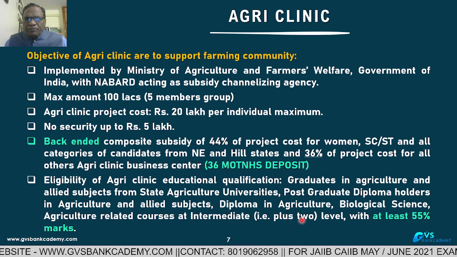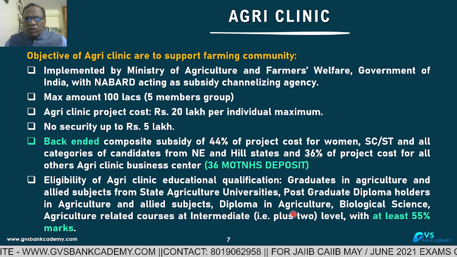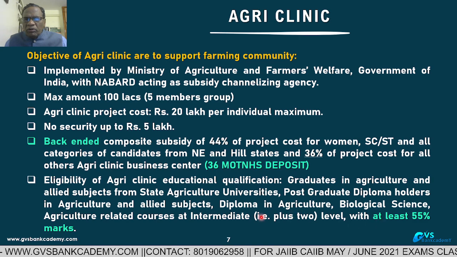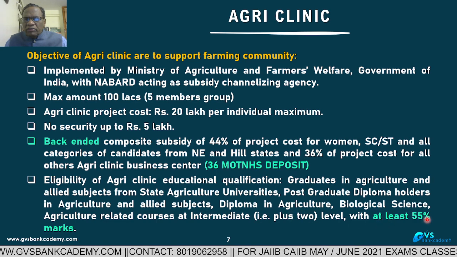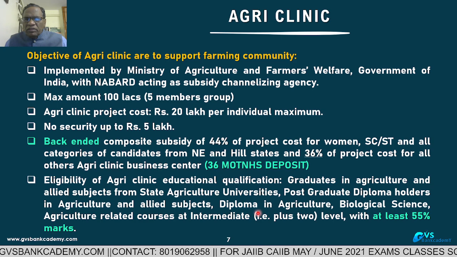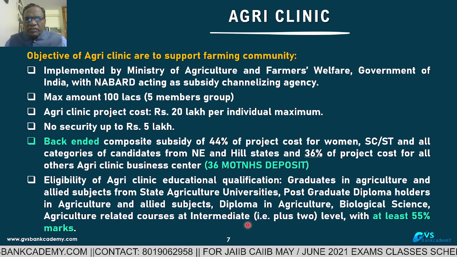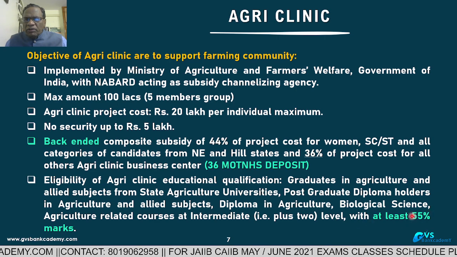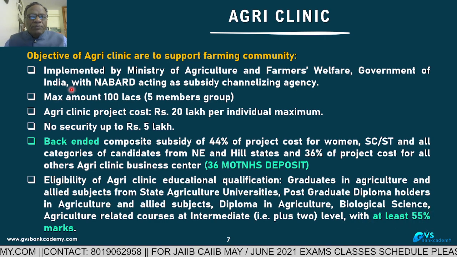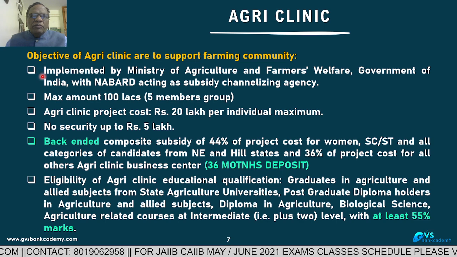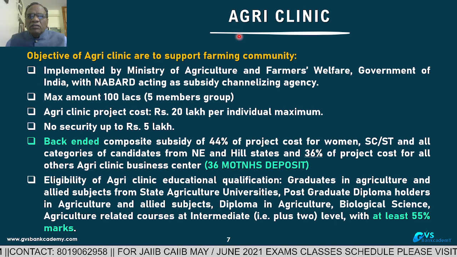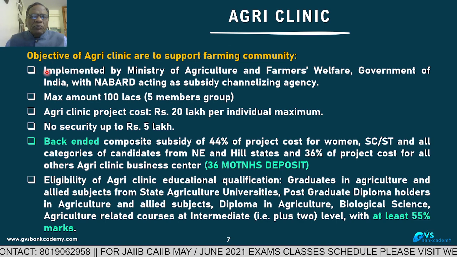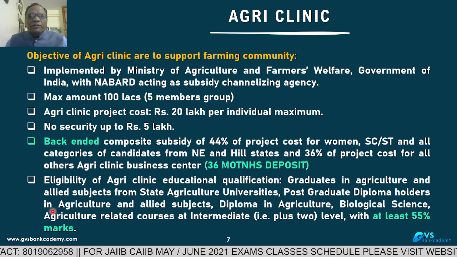After plus 2, diploma holders in agriculture or biological sciences must have secured a minimum of 55 marks in the diploma. So this is the brief about agri clinics. Almost each point is an exam question.